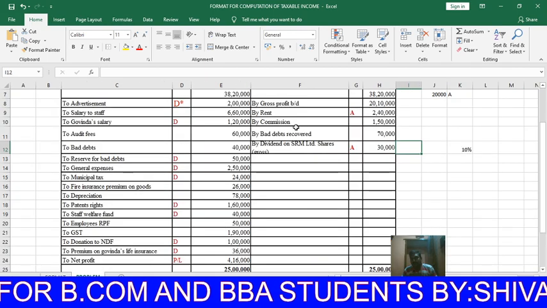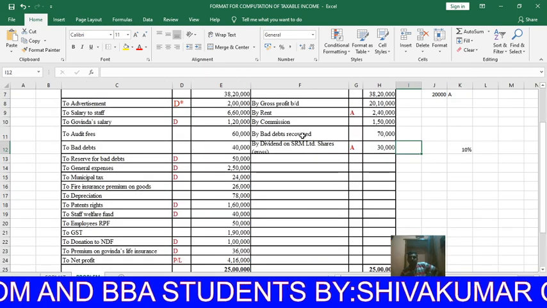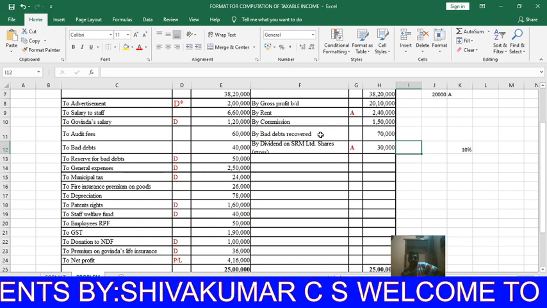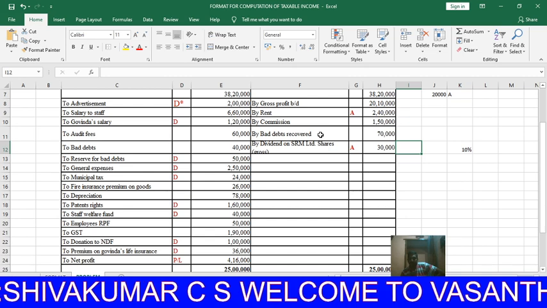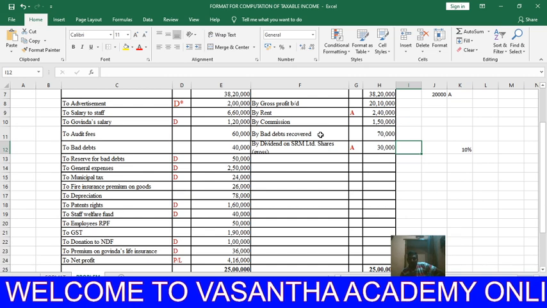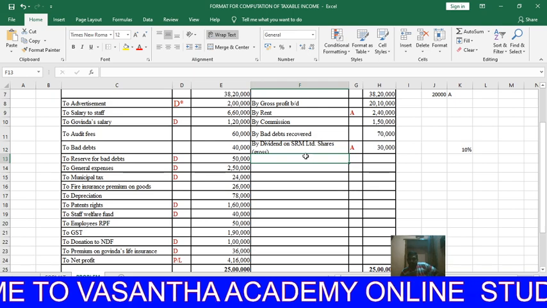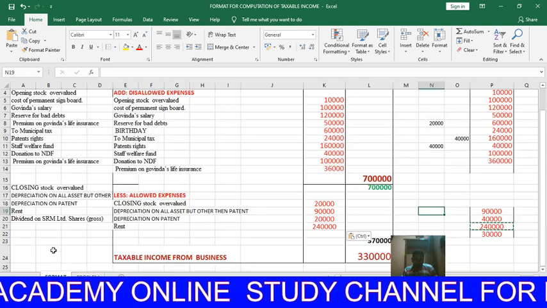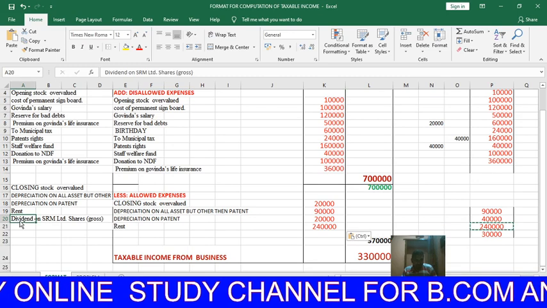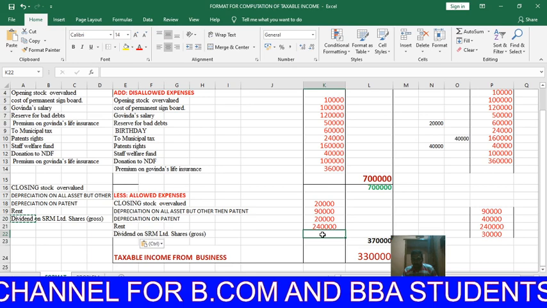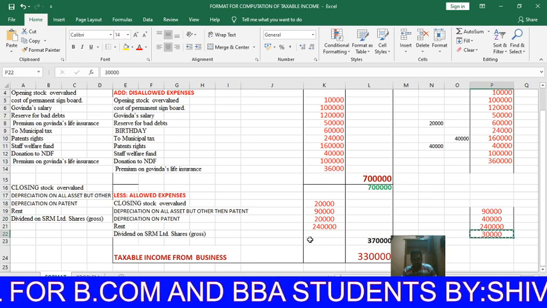Next, bad debts recovered and commission received are business income. Whether allowed or disallowed is not mentioned, so it is assumed as already allowed, and it is considered as business income. Suppose it is disallowed, then you can provide allowed. Dividend on SRM Limited shares is income from other sources, so it is not business income, then it is deductible from the net profit. How much? 30,000.